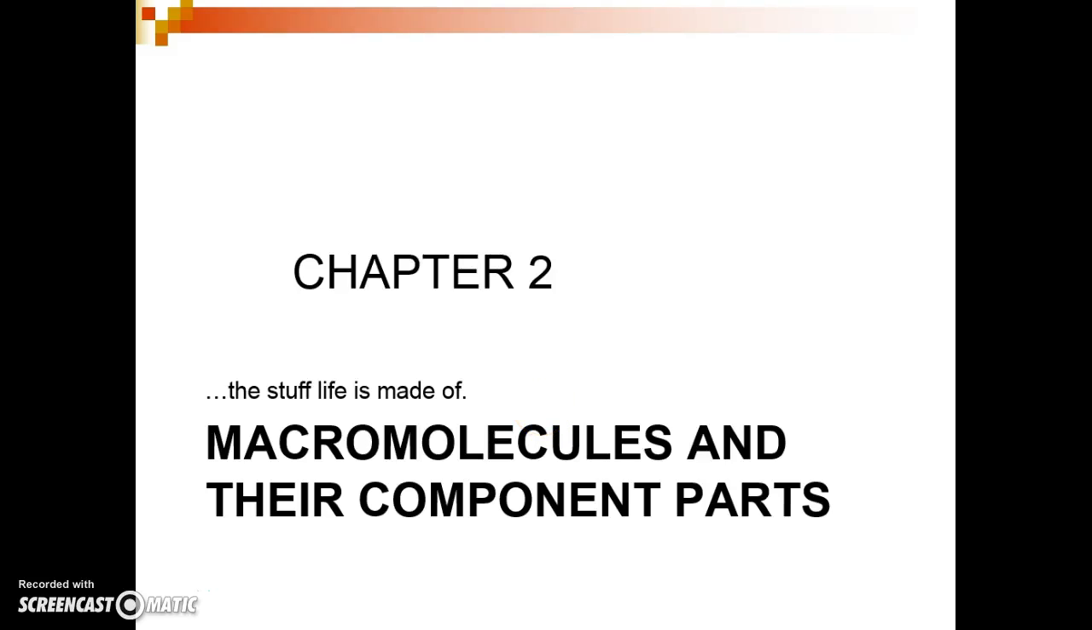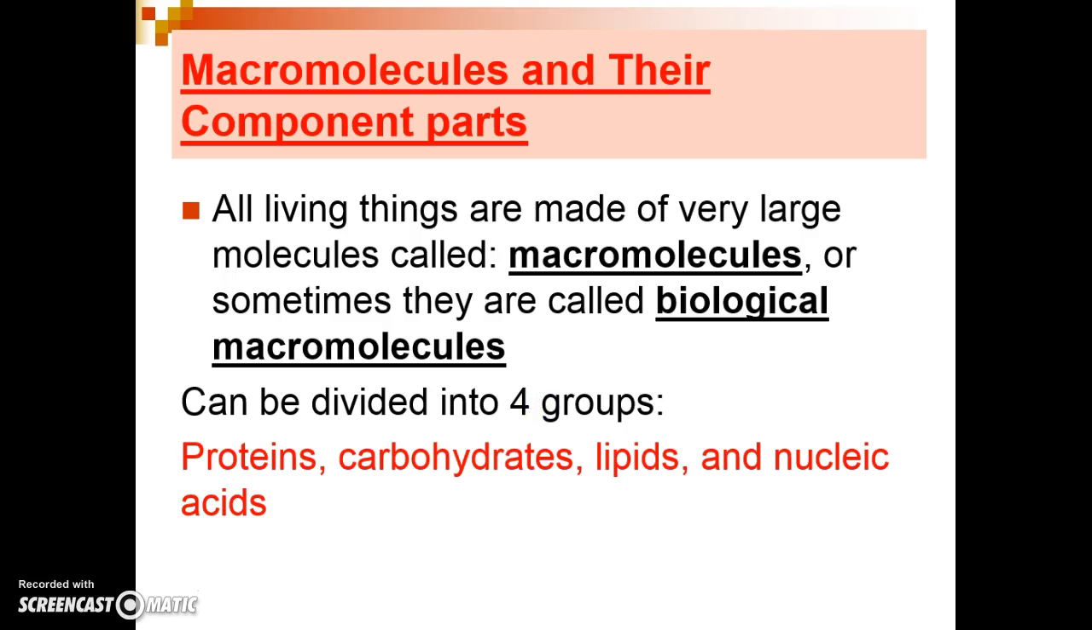The main focus of Chapter 2 is the study of macromolecules. Macromolecules are large molecules that make up living things. These large molecules are also called biological macromolecules because they are found in living things and they are made by living things. There are 4 groups of macromolecules: the proteins, the carbohydrates, the lipids, and the nucleic acids.